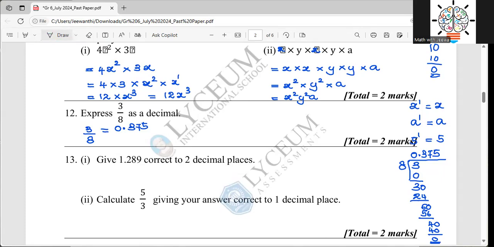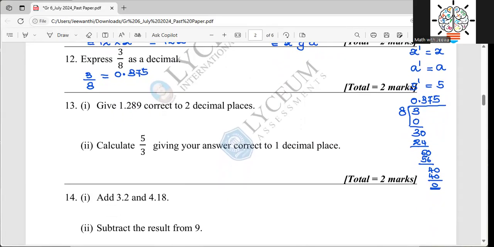Then we will move to the next question: give 1.289 correct to two decimal places. First of all, identify what is the second decimal place.